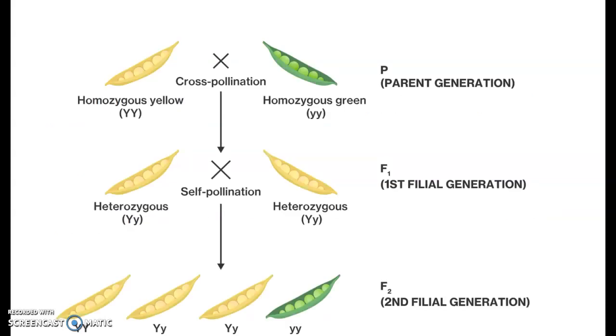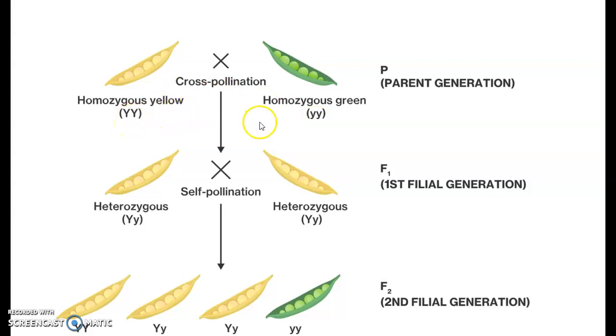So this is a picture that shows an example of one of Mendel's experiments. At the very top, the parents would be a yellow pea plant crossed with a green. This word homozygous means the yellow pea has two alleles for yellow. And this homozygous green pea means this pea plant has two alleles for green. Notice green is lowercase. That's because it's recessive. And yellow is capital because it's dominant.